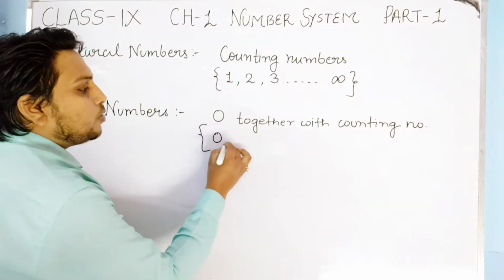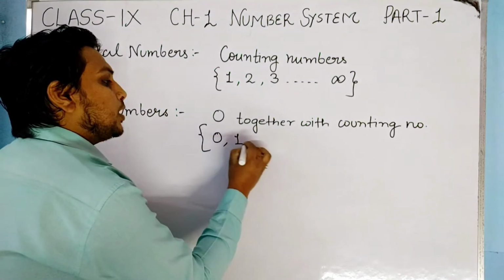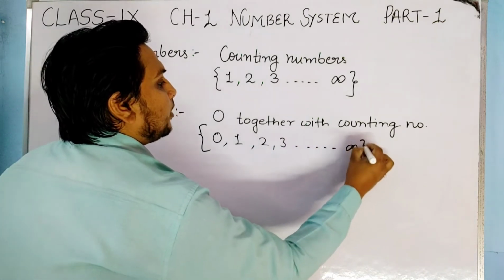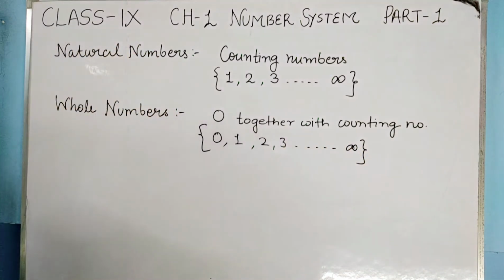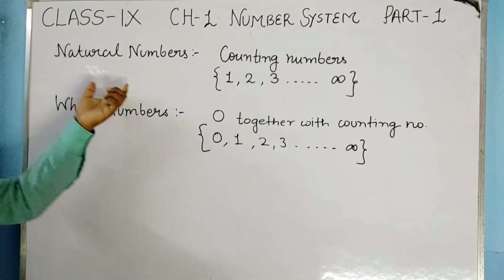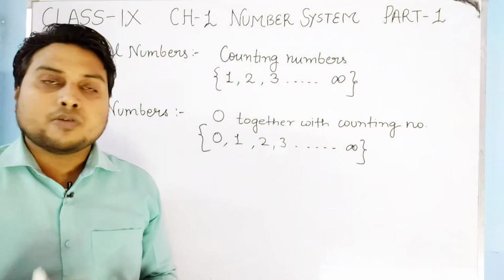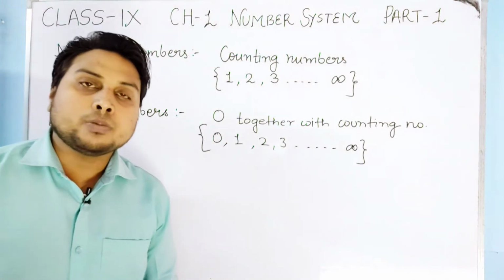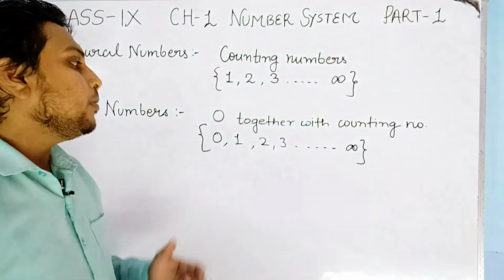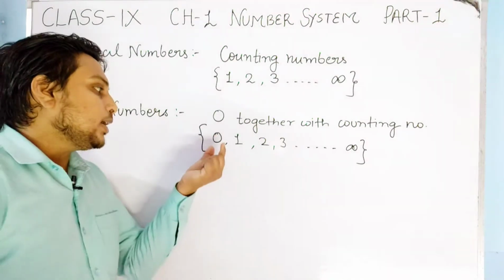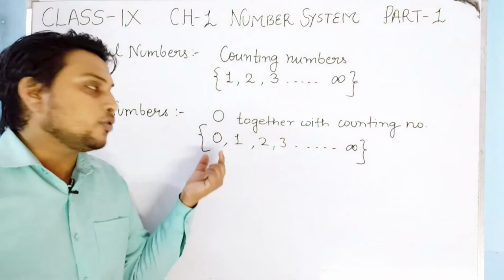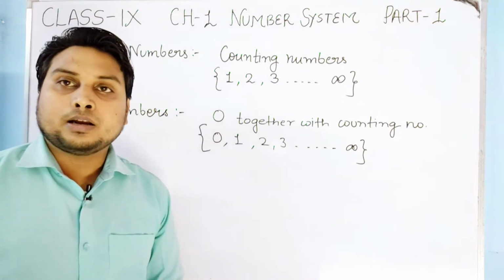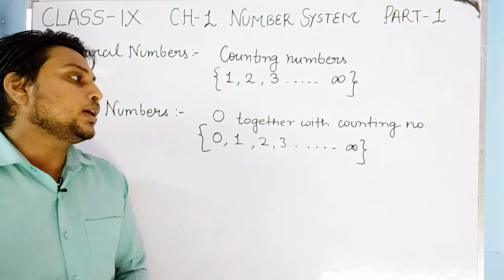So the whole numbers start from 0: 0, 1, 2, 3 and so on till infinity. It is very simple. Natural numbers start from 1: 1, 2, 3 and so on till infinity. And whole numbers, the only difference is that they start from 0: 0, 1, 2, 3 and so on till infinity. So this set will be known as whole numbers.